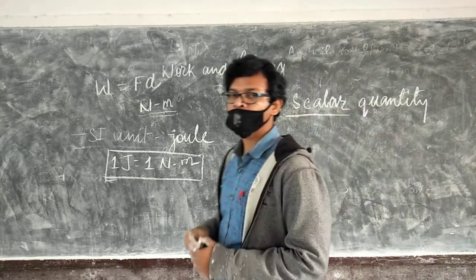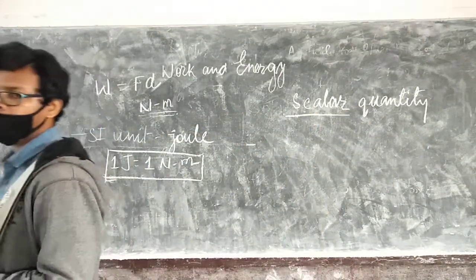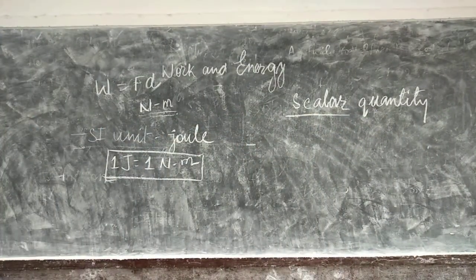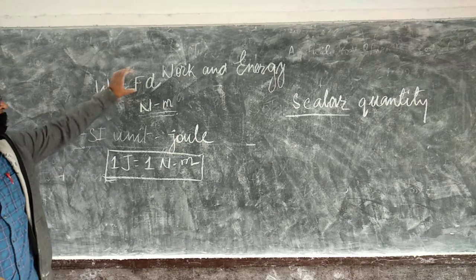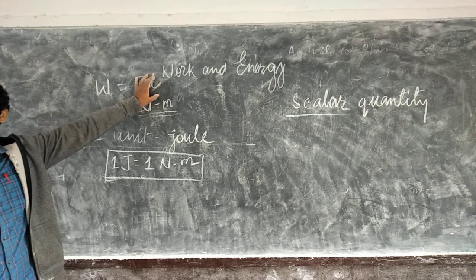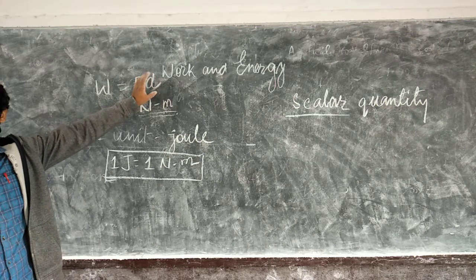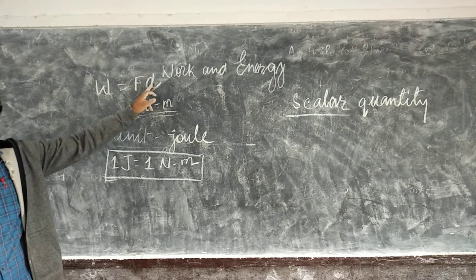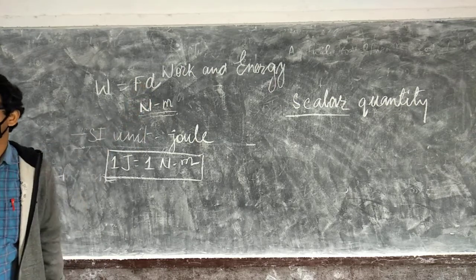It means it does not have any direction. Like force has direction and displacement has direction. We use here displacement, not distance. So here both are vectors, but the product is coming as scalar.